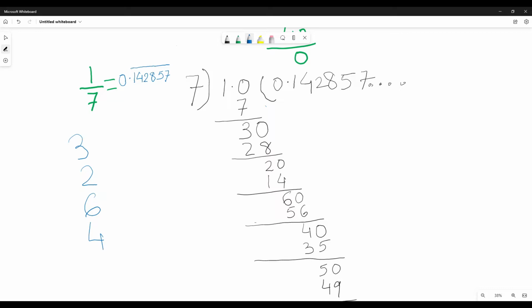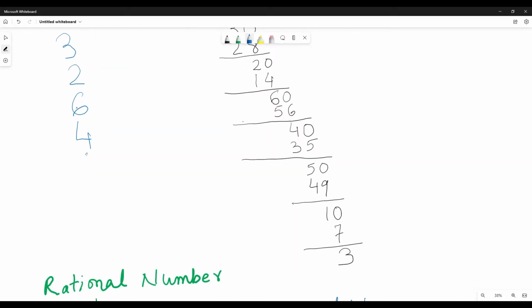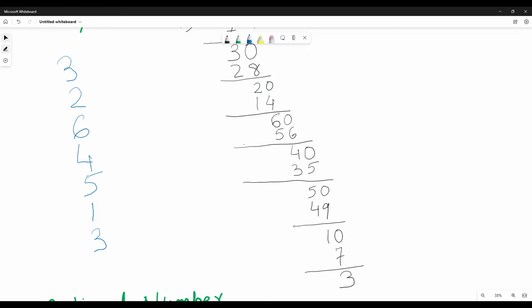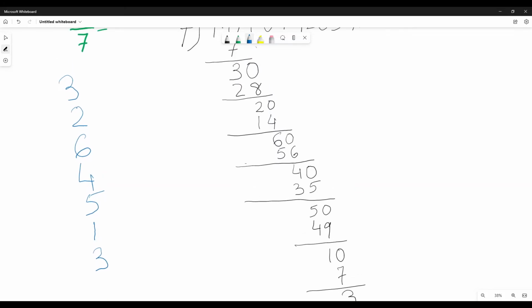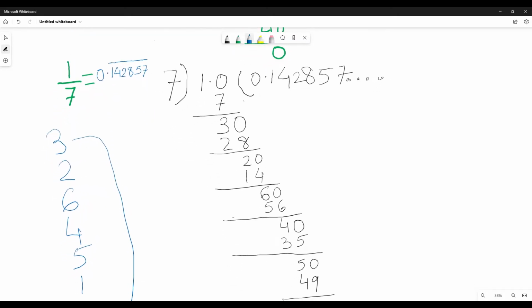Next time 5. Then the remainder is 1. Then the remainder comes 3 again. So when the remainder starts to repeat, the same division will continue. When it comes to 3, again the same process will continue.